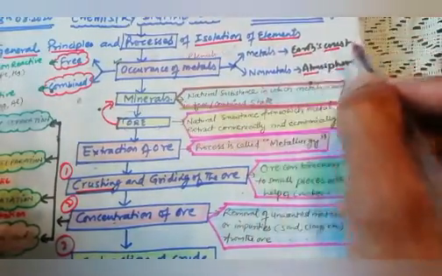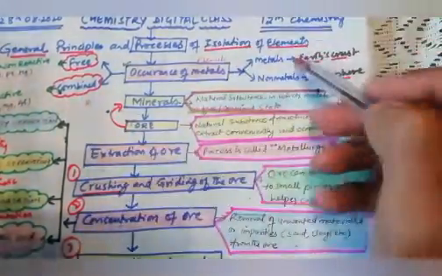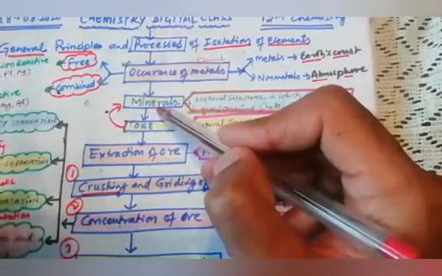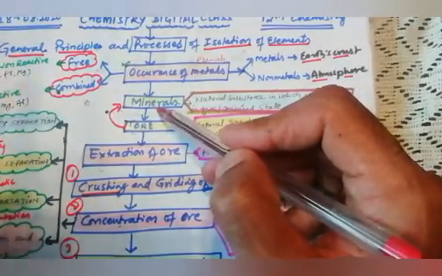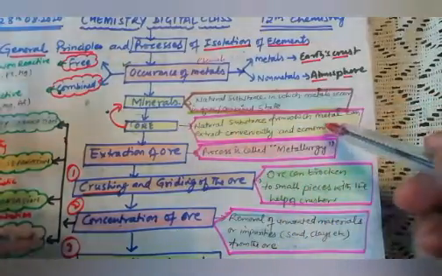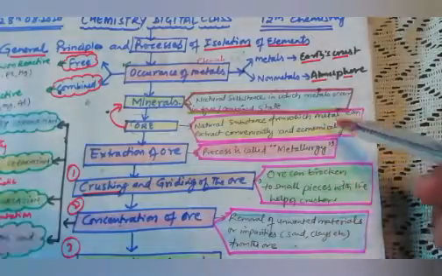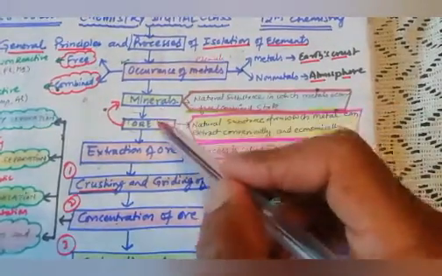Metals are mostly found in the earth's crust, non-metals in the atmosphere. Those metals found in the combined state in the earth's crust are known as minerals, and those minerals from which we can extract the metal conveniently and economically are known as ore.